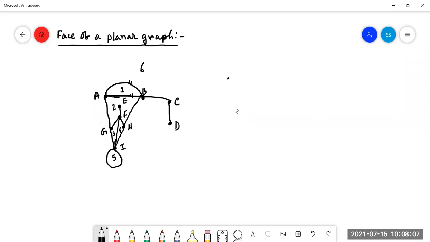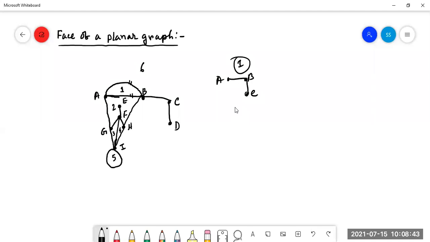Right? If we take that this is a planar graph with no bounded part, there is only one face of this planar graph, that is the infinite face. If we take ABC, then ABC is a planar graph but has only one face, that is called the infinite face. But in this graph, there are 1, 2, 3, 4, 5 closed parts. These 5 closed parts are the closed faces, and another is the infinite face. So there are a total of 6 faces of this graph. Is it clear to everybody?